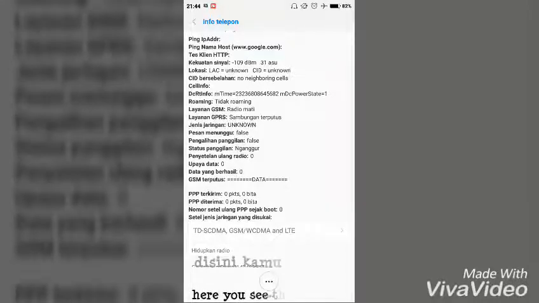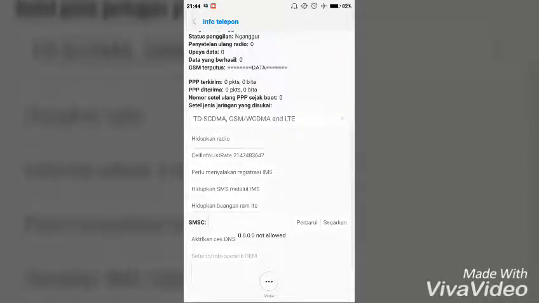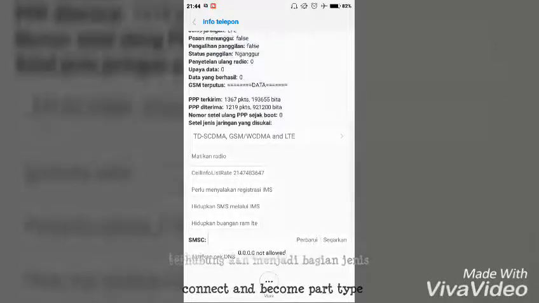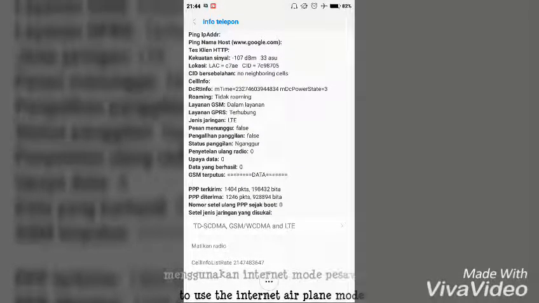Here you see the writing disconnect, GPS service, and network type is still unknown. Here you have to turn on the radio. To stay just one click, later GPS service will connect and become network type LTE. Here we have managed to use the internet in airplane mode.